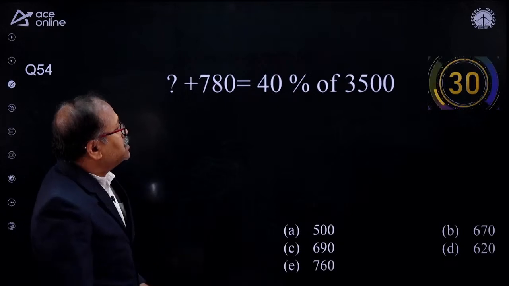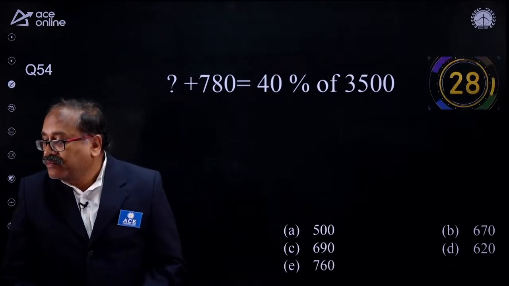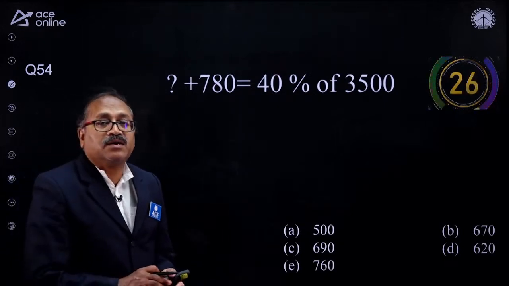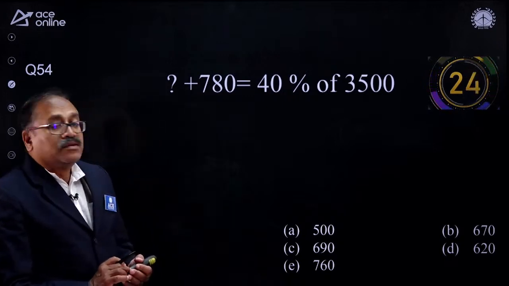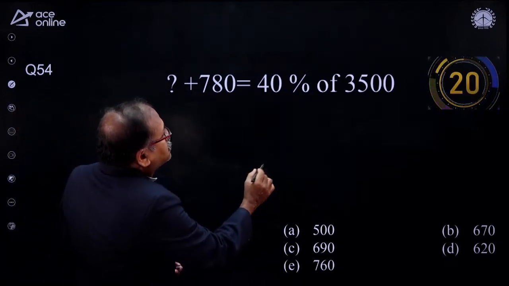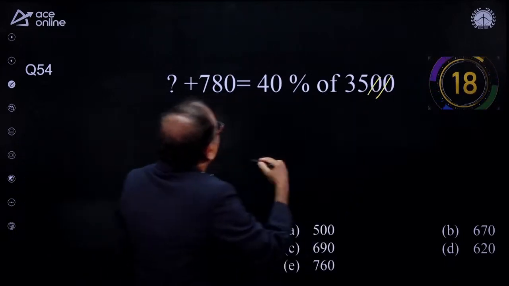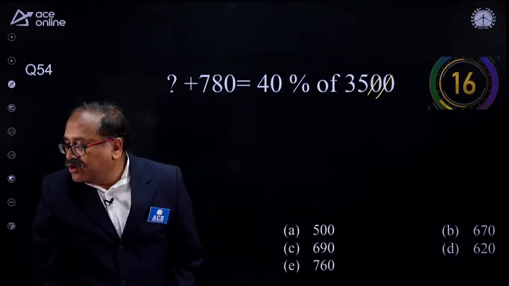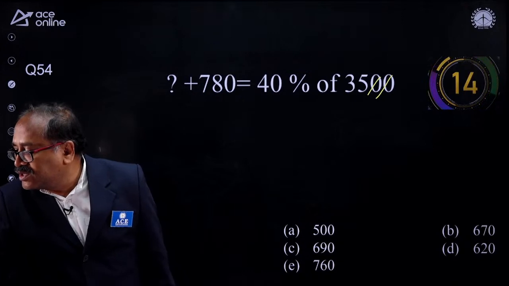So what is your answer here? Your time starts now. Practice a little bit of the simplification also. All are very easy. You see that 40% is there, so you will be cancelling this one. So you get the other number. So I will not solve this question. I will follow your answer.